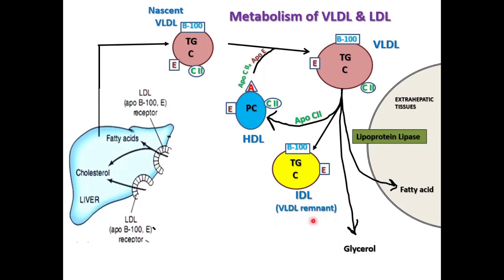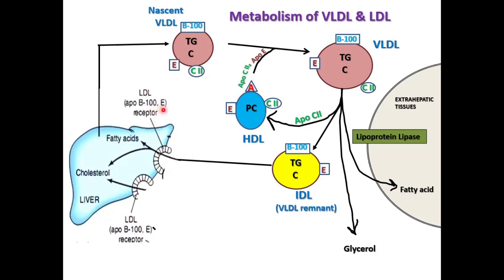Then the fate of this VLDL remnant or IDL: a fraction of it is taken up by the liver through the LDL receptor. This is mediated by endocytosis.